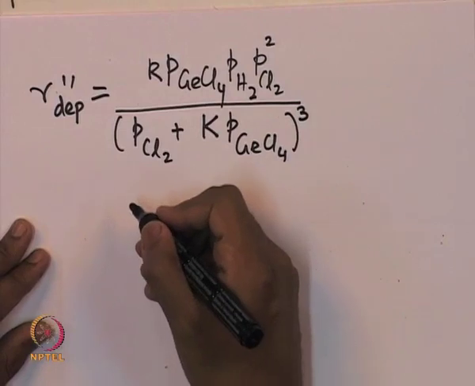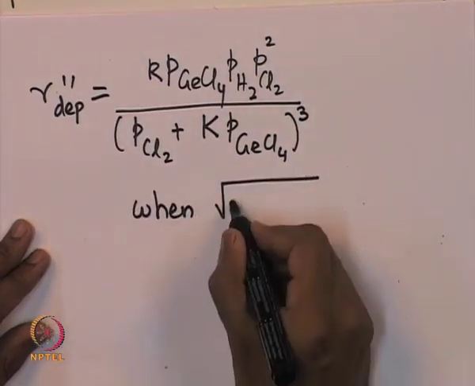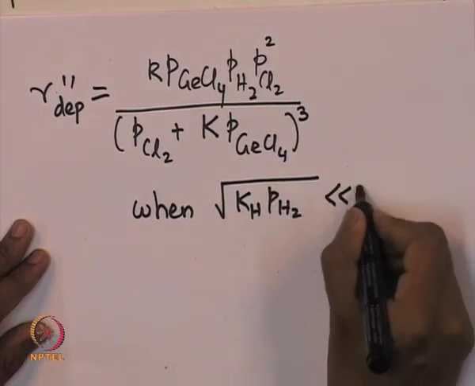This is valid only when the square root of Kh pH2 is much smaller than 1.